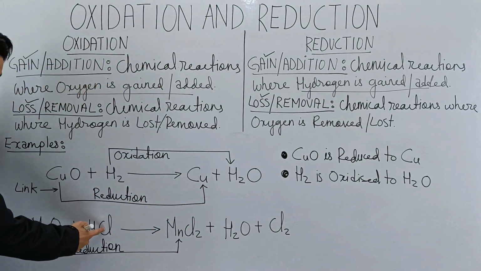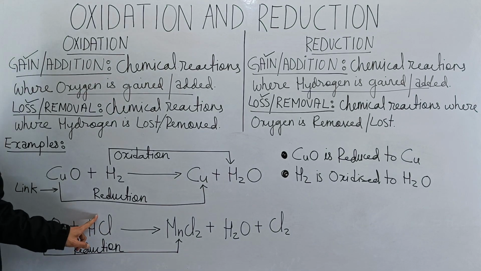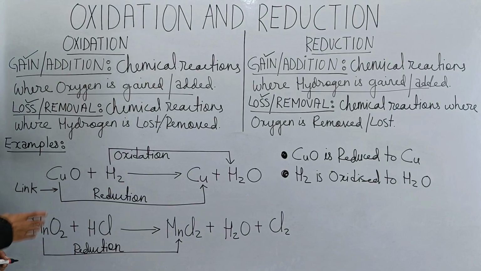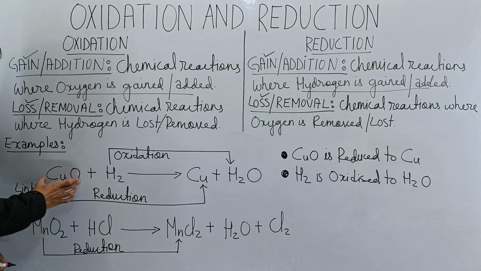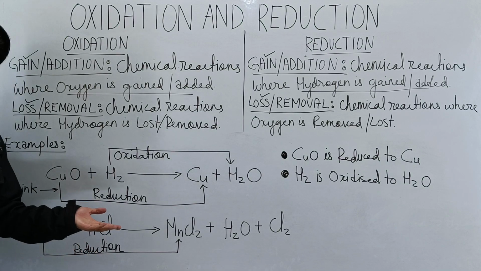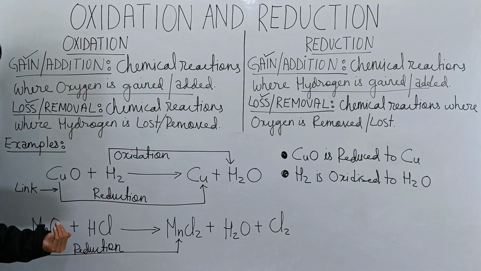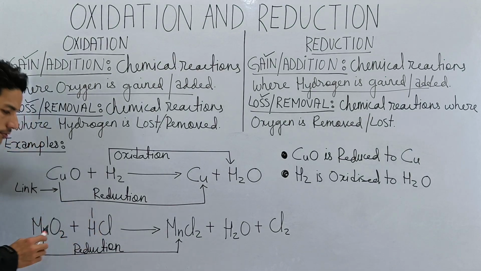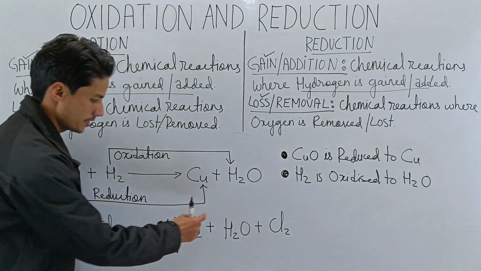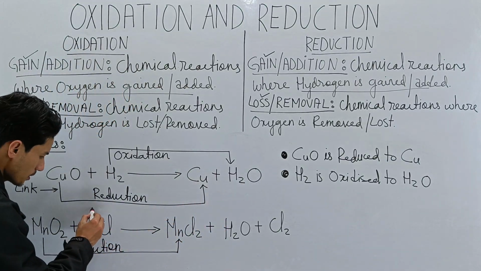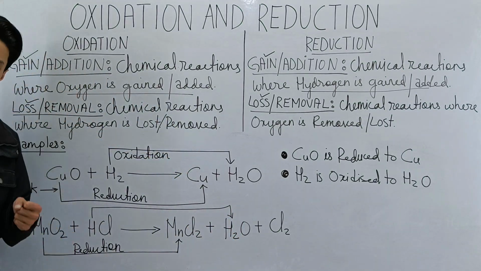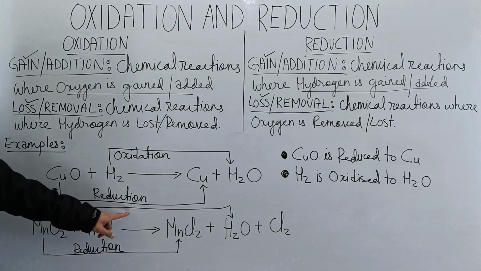Next, we go to the second reactant. This time the second reactant is also a compound. We have done two compounds, and this will not cause any problem. We know what we have to do. We will start from the first element, hydrogen, and search for hydrogen on the product side. I see hydrogen there. This is how you create a link, all the way to here. Very, very easy.